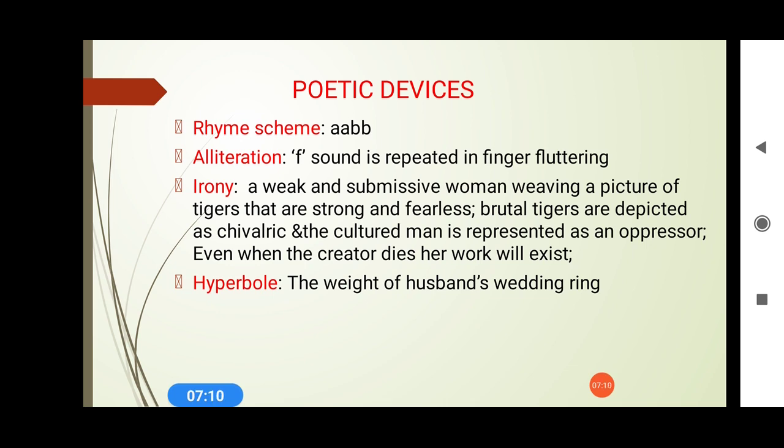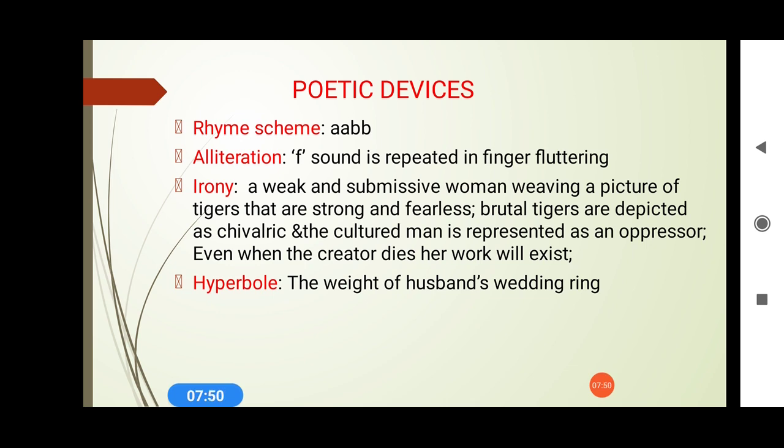A weak and submissive woman weaving a picture of tigers that are strong and fearless. Here see, who is the woman? Aunt Jennifer. She is doing the embroidery work here. What is her characteristic? She is very submissive, very weak, full of fear. But what is she weaving? She is weaving the tigers which are very strong, very fearless. The brutal tigers are depicted as chivalric, and the cultured man is represented as an oppressor. The cultured man is her husband, and he is trying to dominate her, to oppress her.